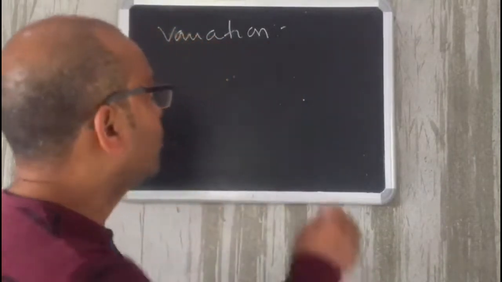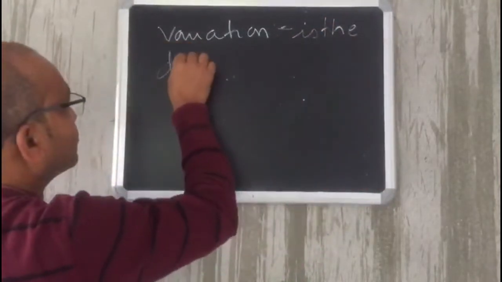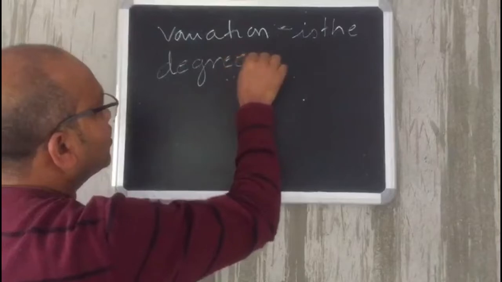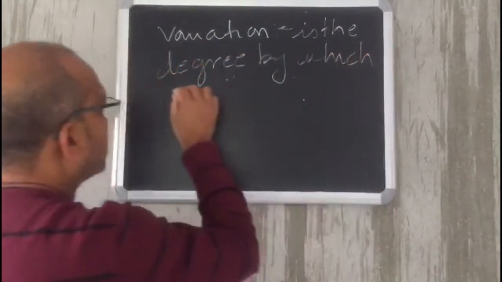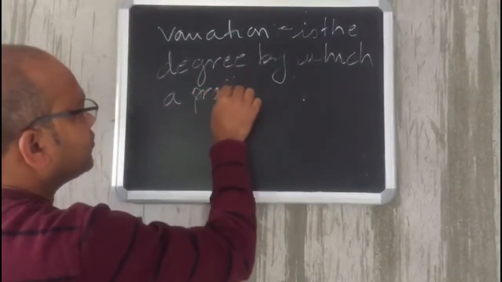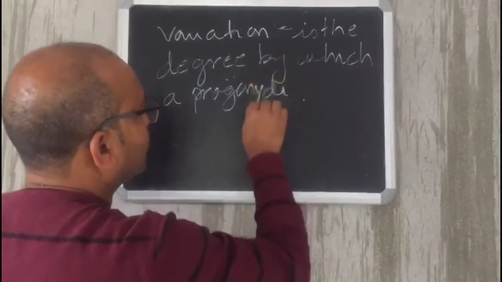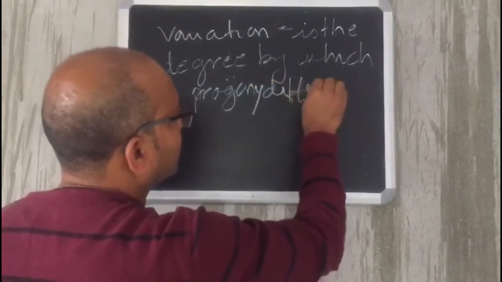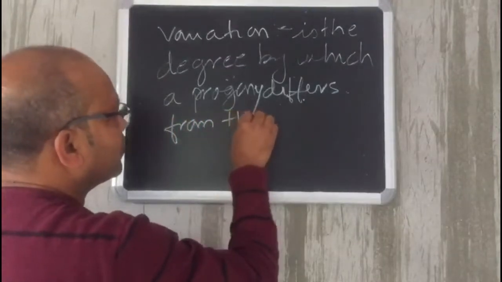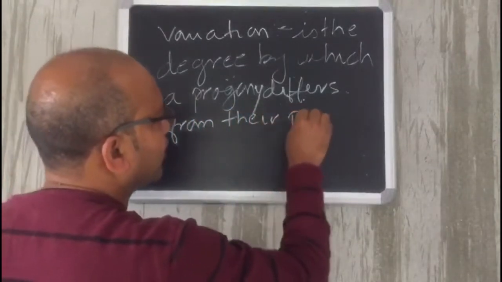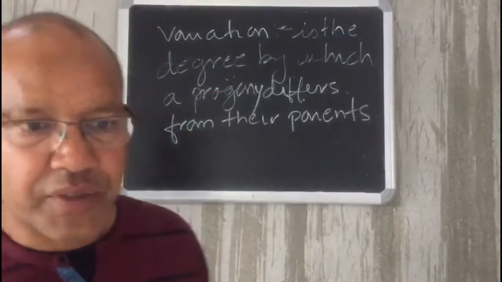So variation, we can write it down, is the degree by which a progeny differs from their parents.